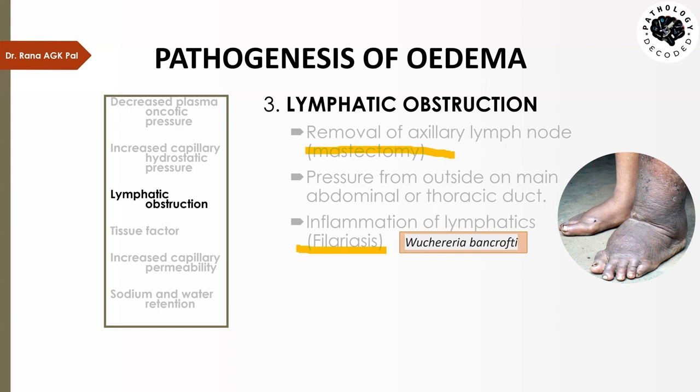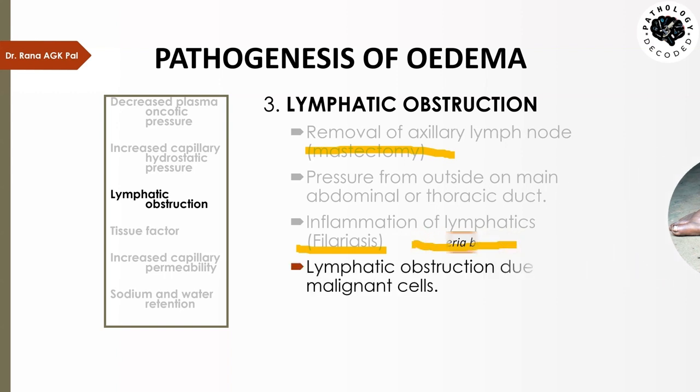This is because the Wuchereria bancrofti has blocked the lymphatic channels in the lower limb, so the lymph is not able to... that difference of 2 which we talked about is not being able to be handled by the lymphatics. The fluid keeps on accumulating, and this can cause a giant limb, which we call elephantiasis. So this is an example of edema due to lymphatic obstruction.